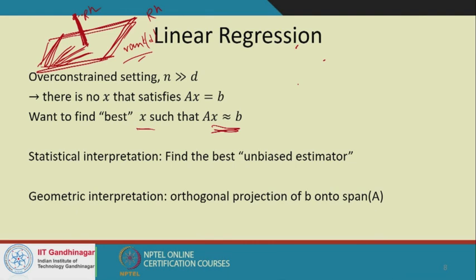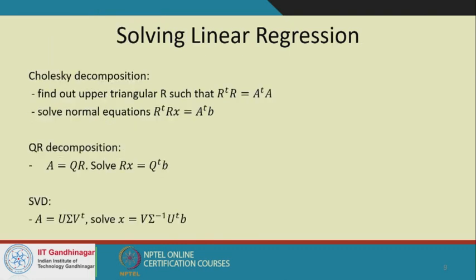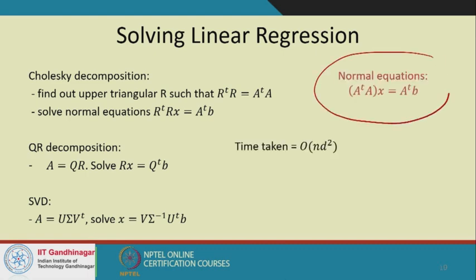In terms of the statistical interpretation, what we are saying is that we are trying to find the best linear unbiased estimator of B, okay. So how do we solve this problem? There are many established ways of solving the problem. The most popular way is by looking at the normal equations, right?